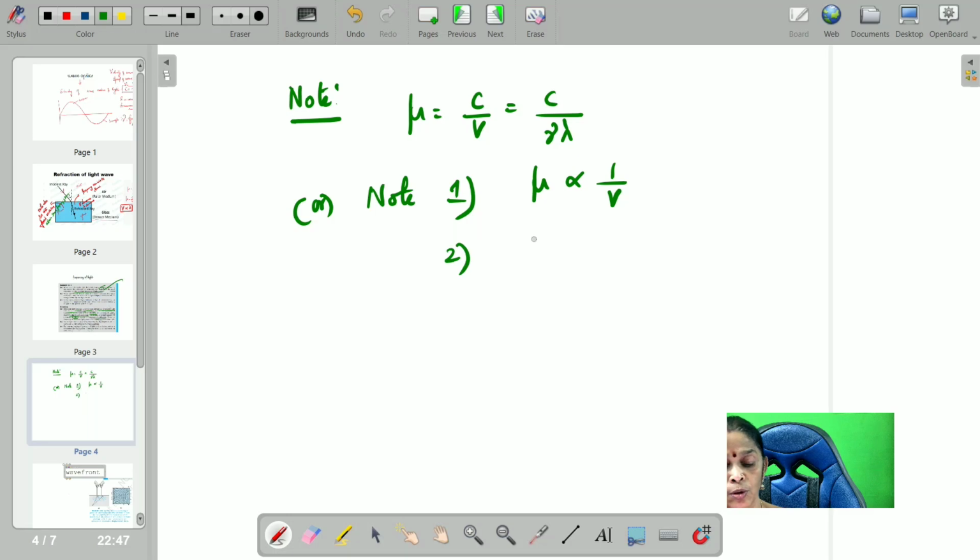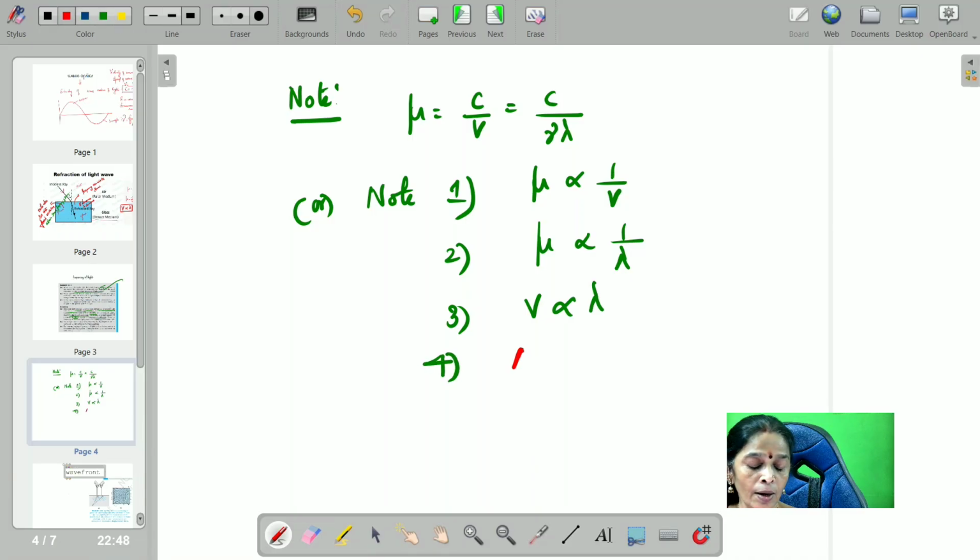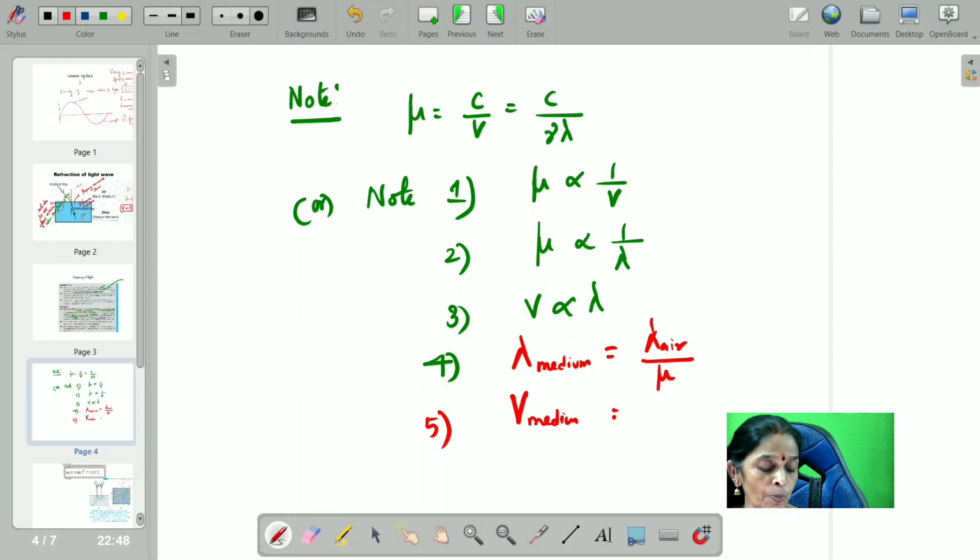Note number 2, mu is inversely proportional to wavelength. Note number 3, v is directly proportional to lambda. Note number 4, lambda in medium can be related as lambda in air divided by mu. Similarly, speed of the light in medium is equal to speed of the light in air divided by mu.